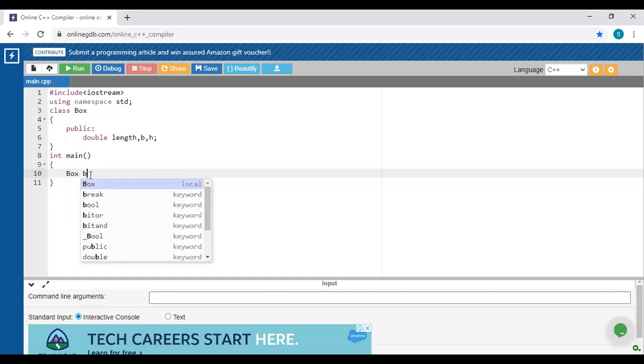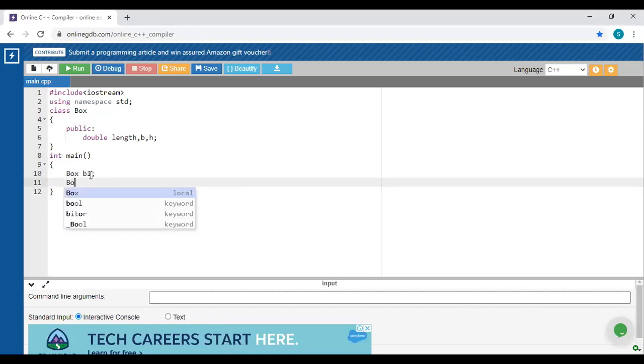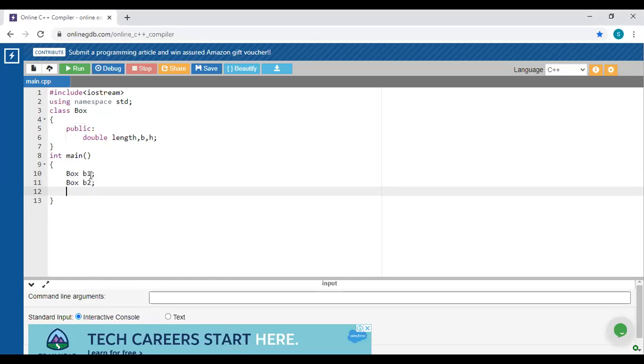The first one is Box B1, the first object. Again, create the second, next one, B2. Next, how are we going to assign the values?